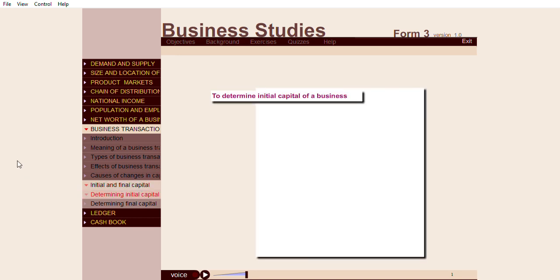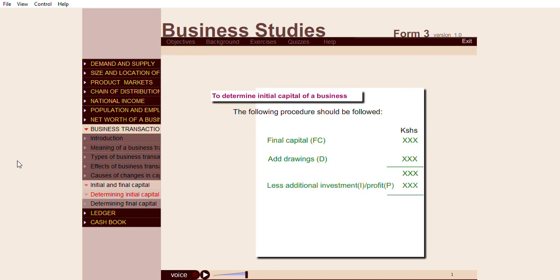To determine initial capital of a business, the following procedure should be followed. Final capital, that is FC. Add drawings, that is D. Less additional investment, that is I, or profit, P, is equal to initial capital, that is IC.